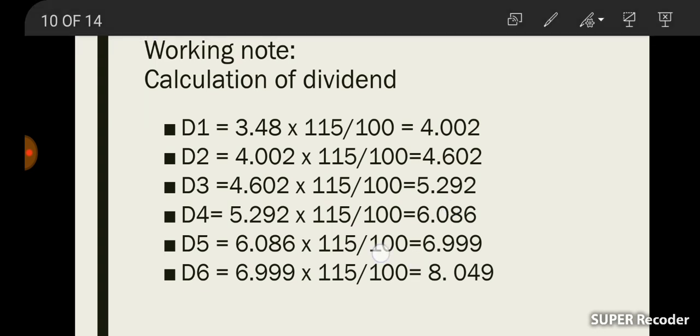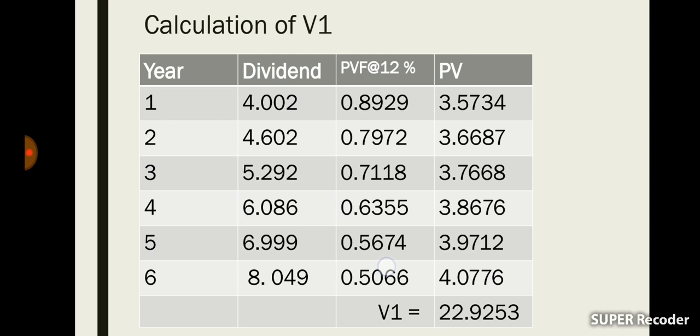Okay, then we are going to calculate V1. V1 means the sum total of all present values of dividends in the supernormal growth period. For calculating that present value of dividends, we are using this table. Here we have 4 columns.